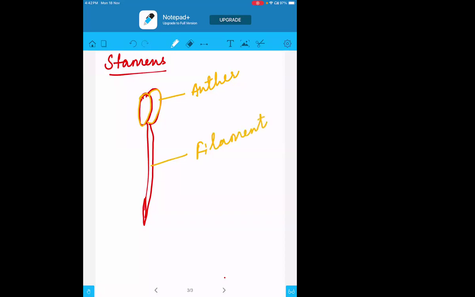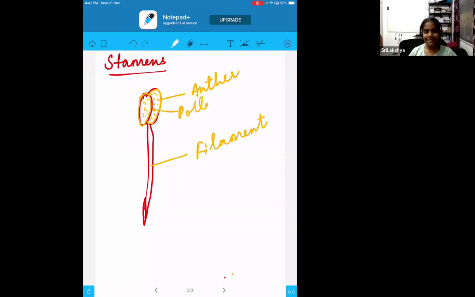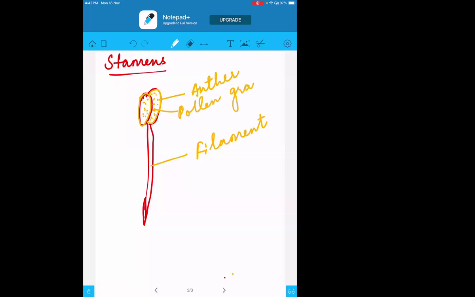Now this anther has so many grains inside them, which are called pollen grains. These pollen grains are the male gametes. They help in the fertilization process.